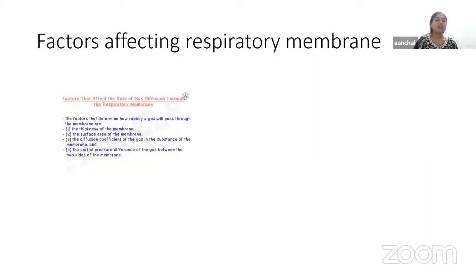Now, what are the factors responsible for affecting the respiratory membrane? Various factors are there, like thickness of the membrane, then surface area, then the diffusion coefficient, which is a very important thing. Then the partial pressure difference of the gases between the two sides of the membrane is a very important factor affecting the rate of diffusion of gas, right?